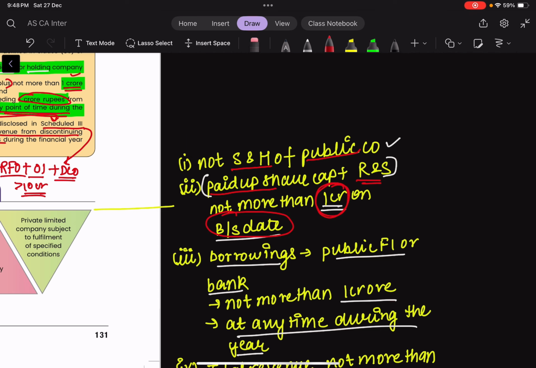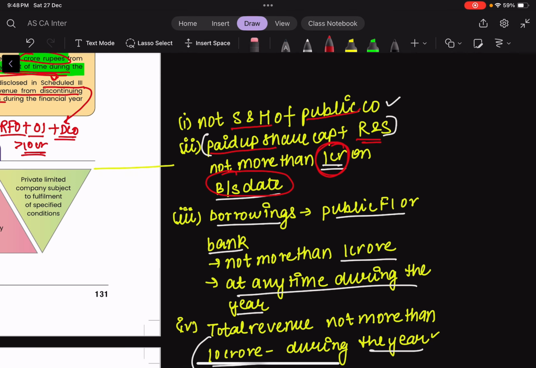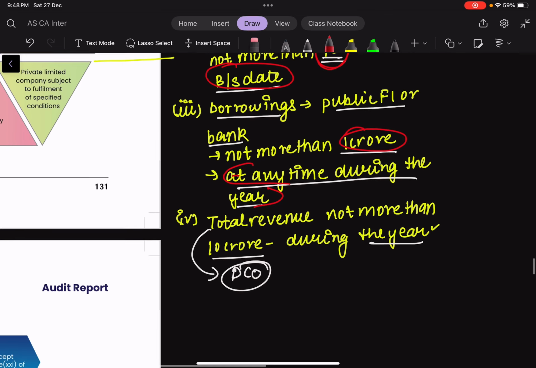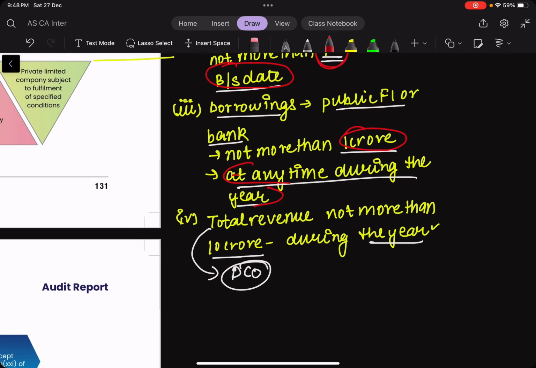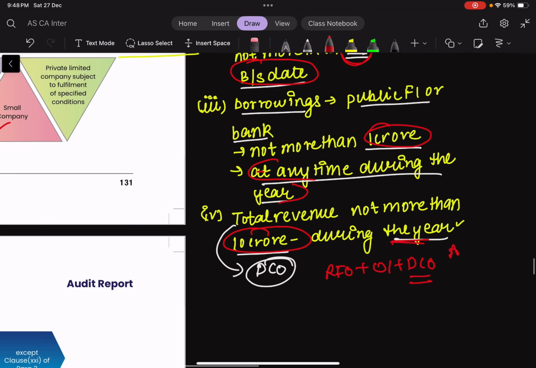Then the borrowings from banks or public financial institutions should not be more than 1 crore at any time during the financial year. Then the total revenue, which means the revenue from operations, other income, and revenue from discontinuing operations, should not be more than 10 crores during the financial year. So this could be an important point for the case studies as well.